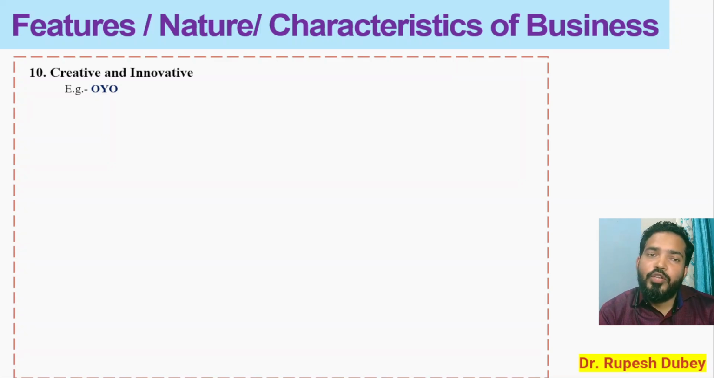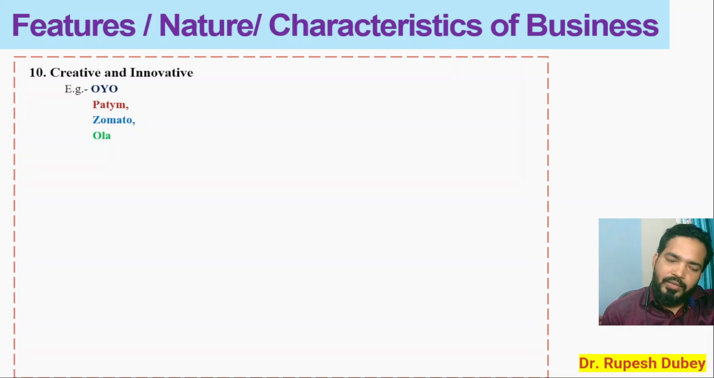Oyo came with the innovative idea of an affordable hotel concept in India, a reasonable hotel price in India. Then there is Paytm. Paytm launched a digital payment service in response to demonetization in India. Then Zomato nowadays is coming with an innovative idea, experimenting with a drone food delivery system. So these are the innovations they are creating.